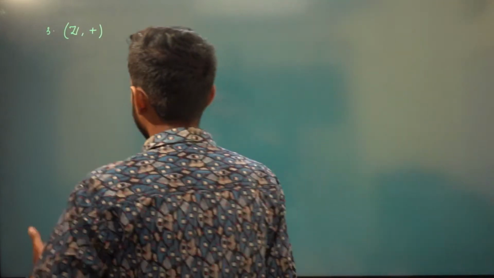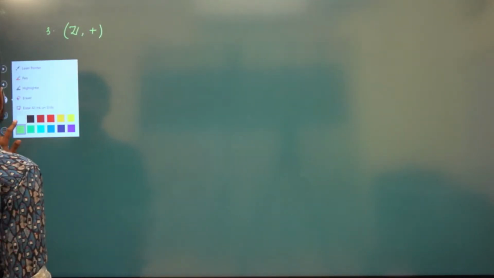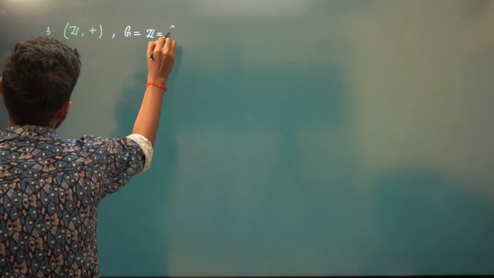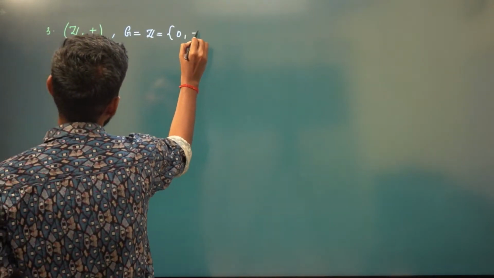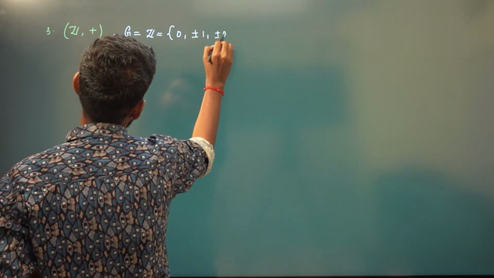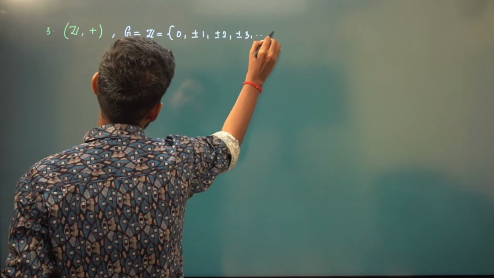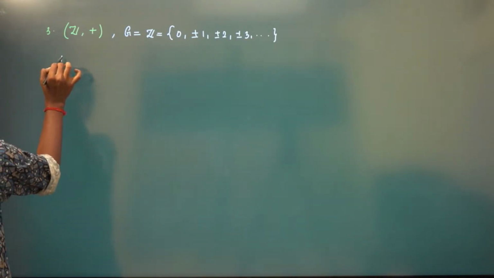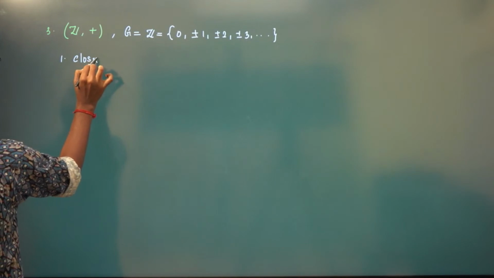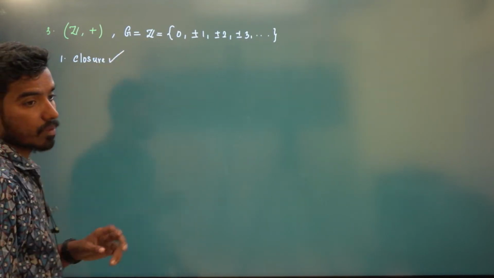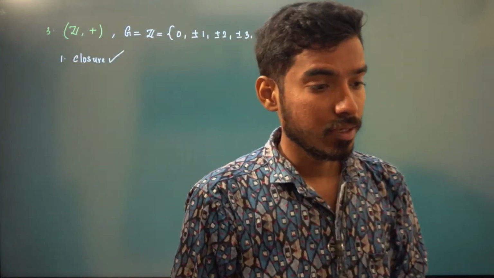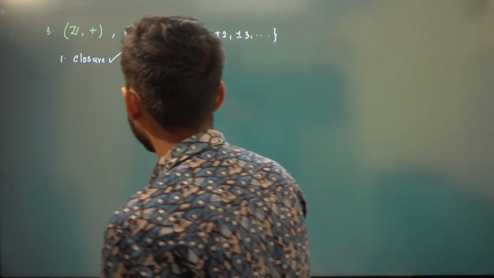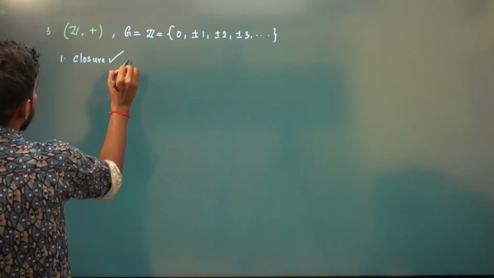Okay. So integers with respect to addition. Here the set G is the integers. This will have 0, plus or minus 1, plus or minus 2, plus or minus 3, and so on. Now we will check. I'm just going to tick, that's it. It will be closure because A and B are integers, and the sum of two integers is again an integer.